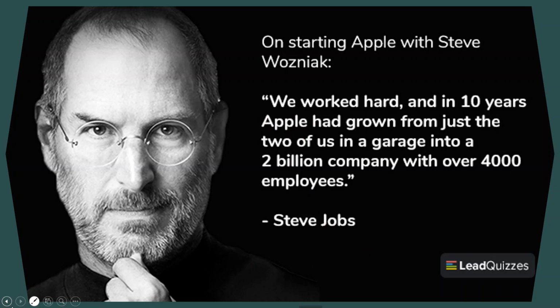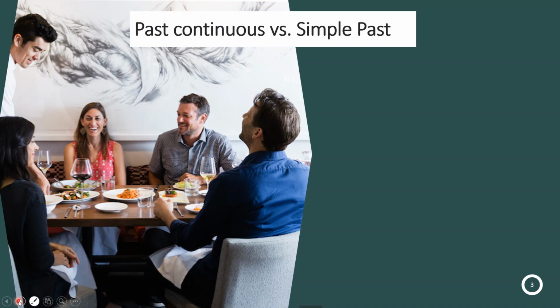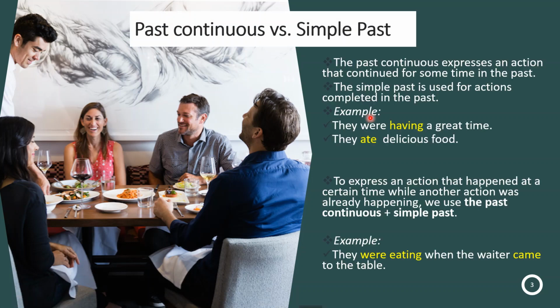Okay, now let's continue with the following. I want you to look at the picture that we have over there. We see there are some friends, maybe they are eating, they are having a great time together, they are talking and laughing. Well, let's see. Past continuous versus simple past. It's important to remember that the past continuous expresses an action that continued or that was in progress for some time in the past, while the simple past is used for actions that were completed in the past.